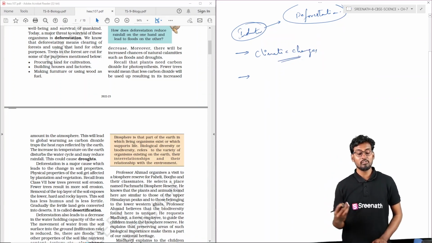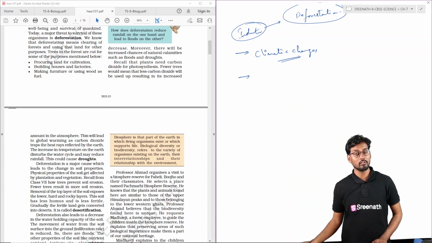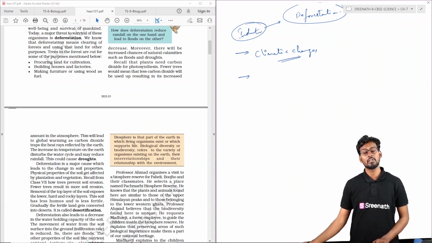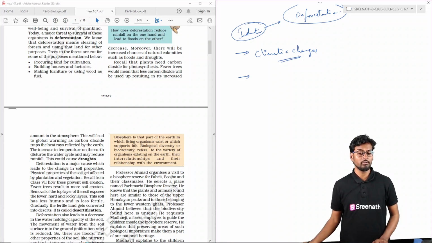Here we discuss the very prolonged extension of the dry season, that is the summer, which leads to the condition called drought, where there is a severe shortage of water supply for cropping, and also for insects and other animals to consume. This severe shortage of water is because of the shortage of rainfall. As we remove the forest cover, this removal is the main devil behind the climatic change, and especially the drought condition.